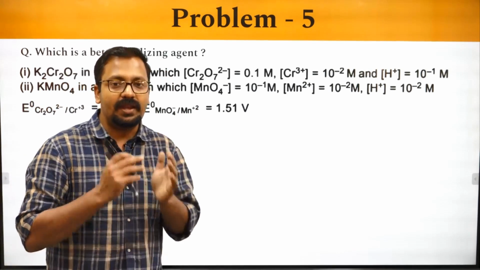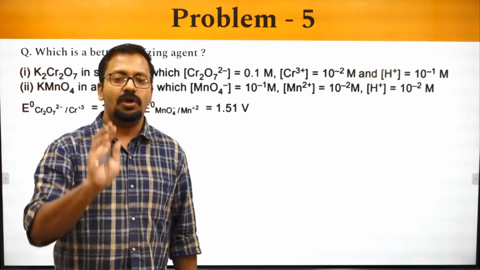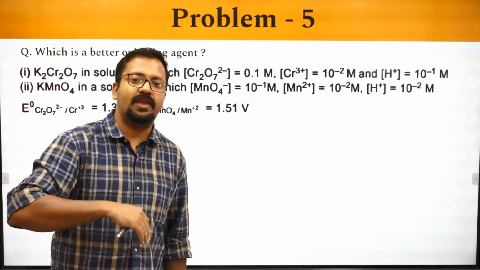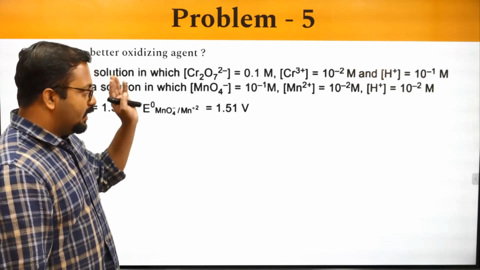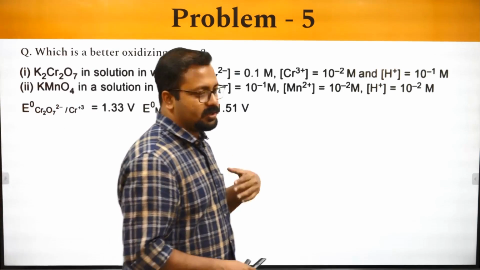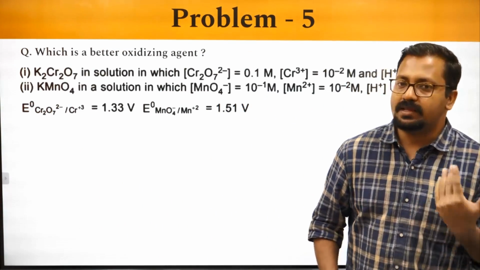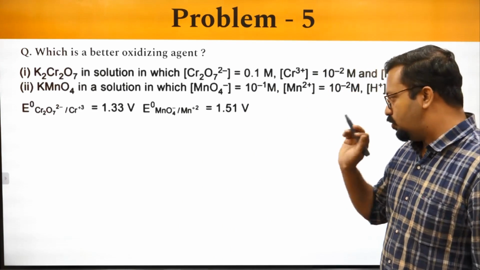So we can directly compare the E values. Since we are comparing only the oxidizing power, we only take the half cell. Okay, so how do we solve this question?